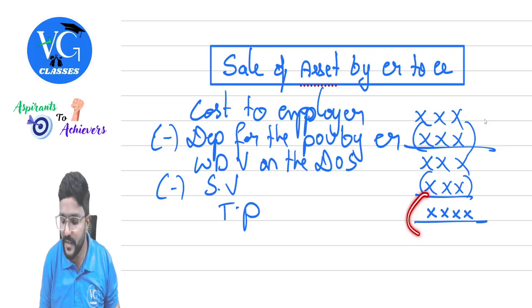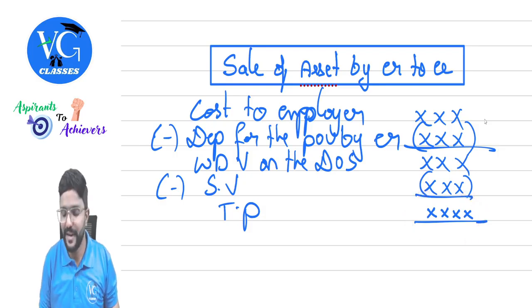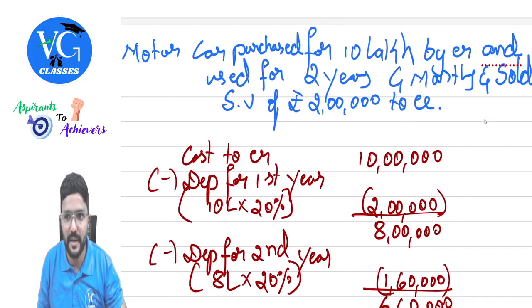Sir, what if by chance this is negative? If this is negative, then nothing is taxable as perquisite because the employee is not getting any benefit, guys. Got it? Yes.